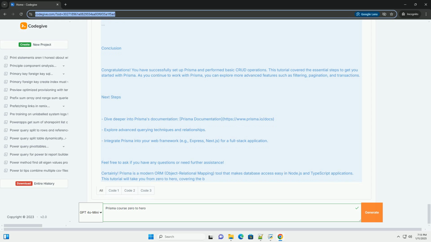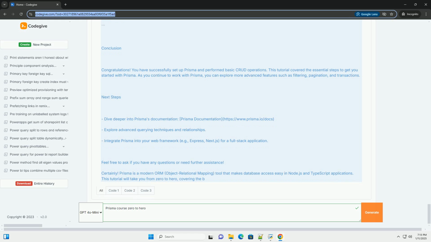Next steps. Dive deeper into Prisma's documentation, https://www.prisma.io/docs. Explore advanced querying techniques and relationships. Integrate Prisma into your web framework, for example Express or Next.js, for a full-stack application. Feel free to ask if you have any questions or need further assistance.